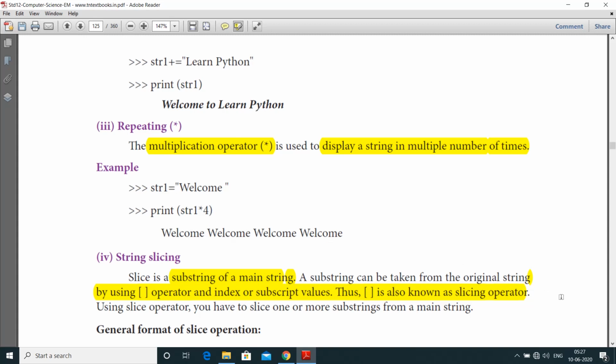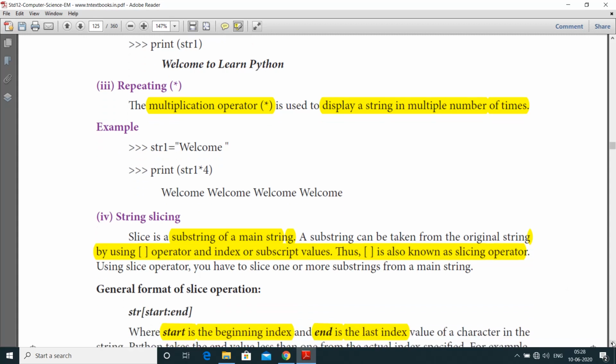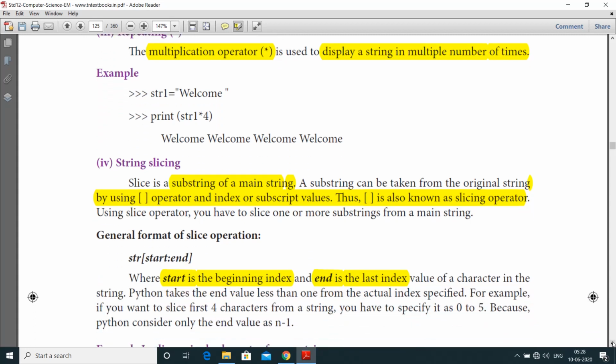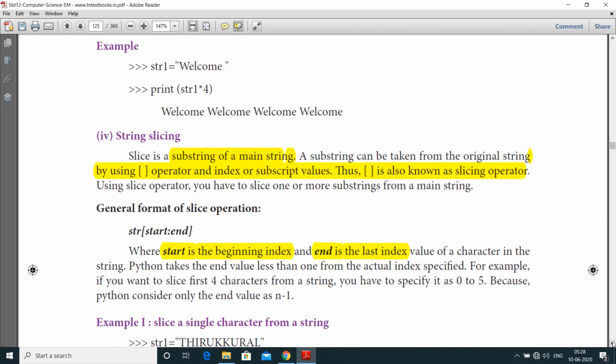And fourth one is string slicing. Here string slicing means a slice is a substring of a main string. Here a substring can be taken from the original string by using the square bracket operator and index or subscript values. Here the square bracket is also known as the slicing operator.